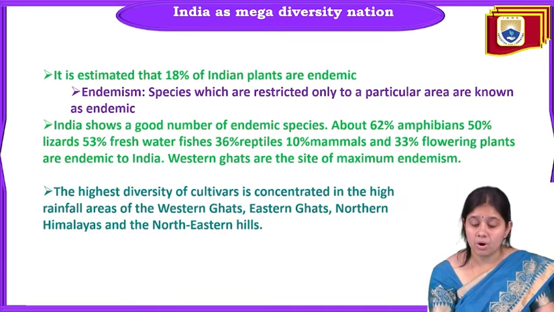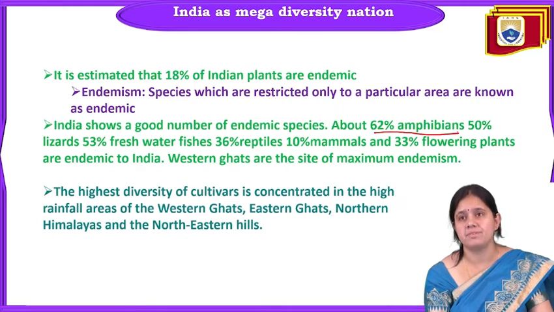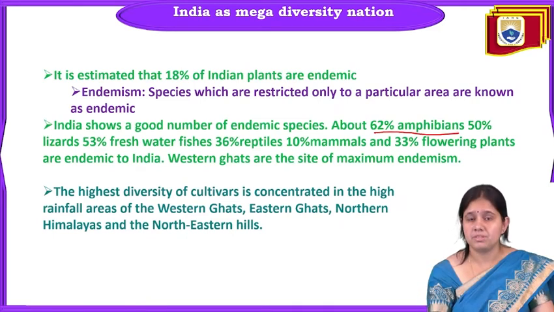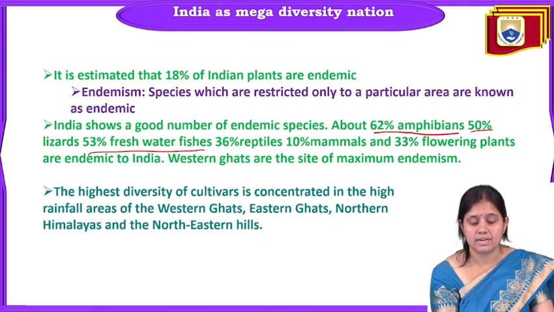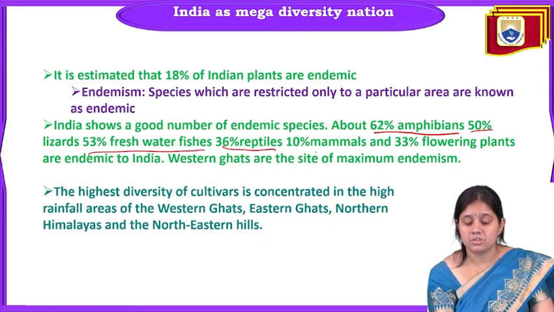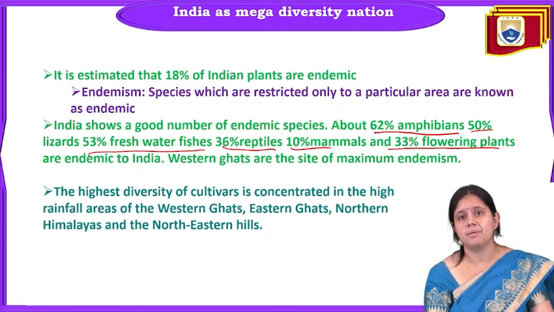About 62% of amphibians are endemic, 50% of lizards are endemic, 53% of freshwater fishes, 36% of reptiles, 10% of mammals, and 33% of flowering plants are endemic to India.